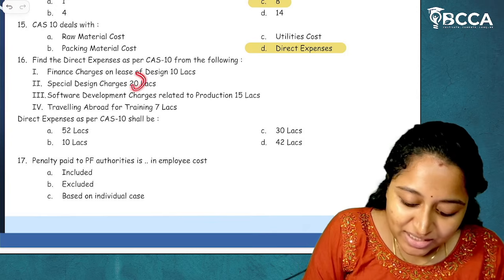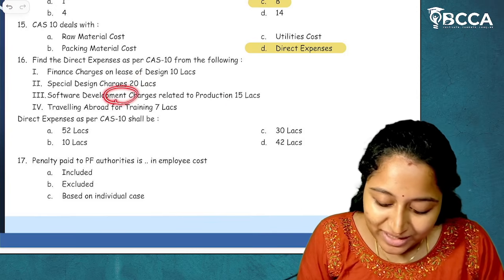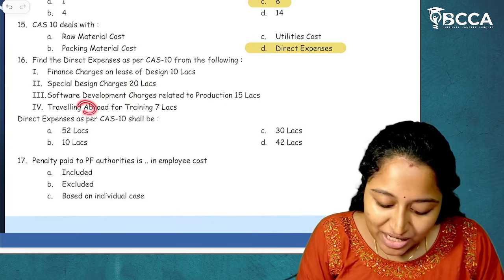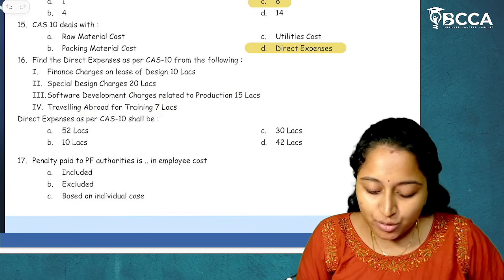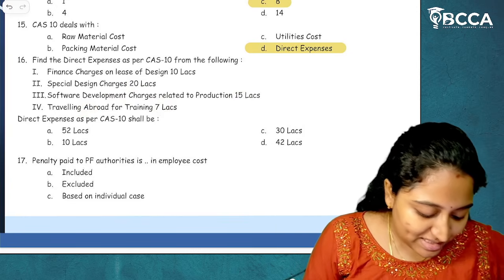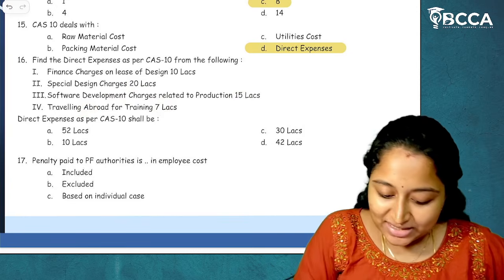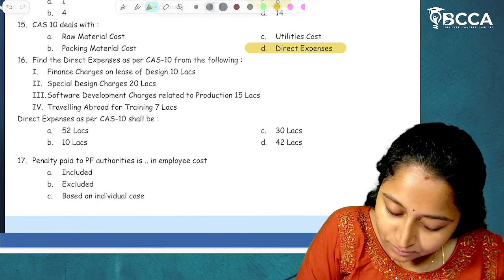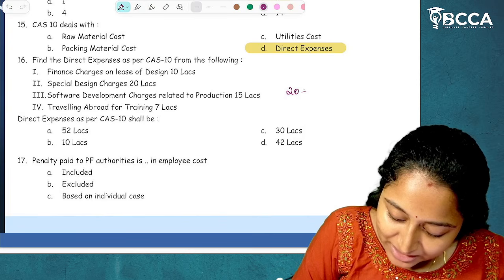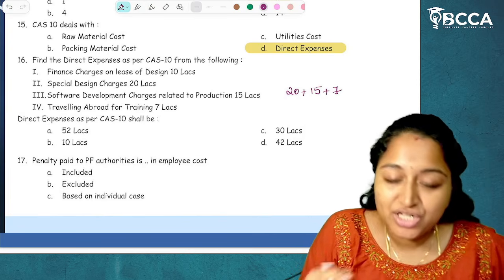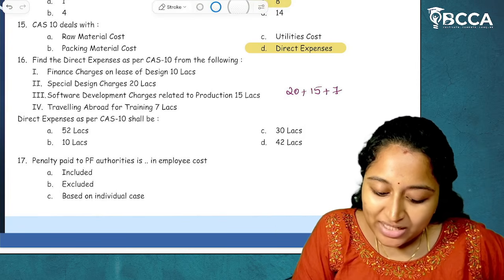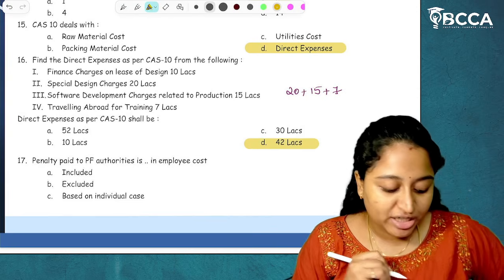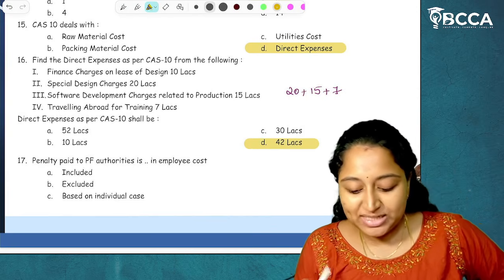Then special design charges are 20, software development charges are 15, and traveling abroad charges are 7. So 20 plus 15 plus 7, finance charges will not be considered. So it will be 42 lakhs. So the answer for this question will be option D, 42 lakhs. I hope it is clear.